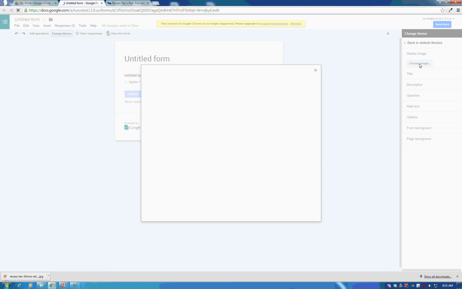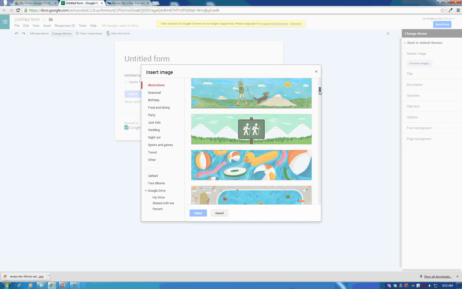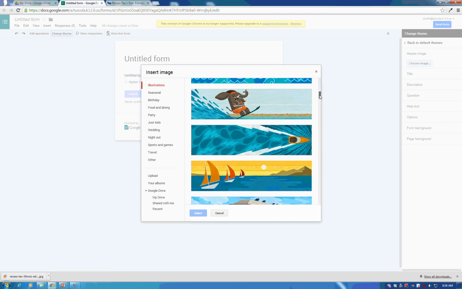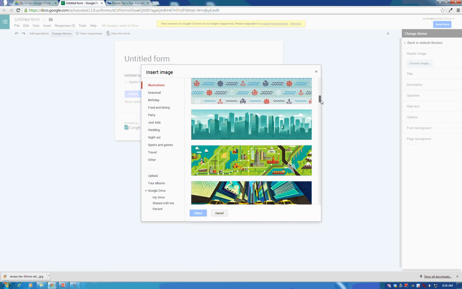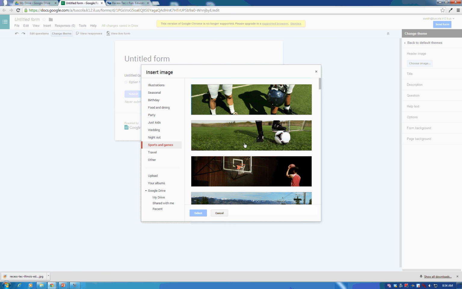So if I go to choose image, I have quite a few different options in different categories, and I really do like a lot of their options. They're high quality stock images. The clip art type of ones look good. So there's a lot from which to choose in here, and I strongly suggest going through and looking at them. What I really like also is that some of them are animated. They've used animated GIFs for you to be able to use in there for your images. So I really, really like those.